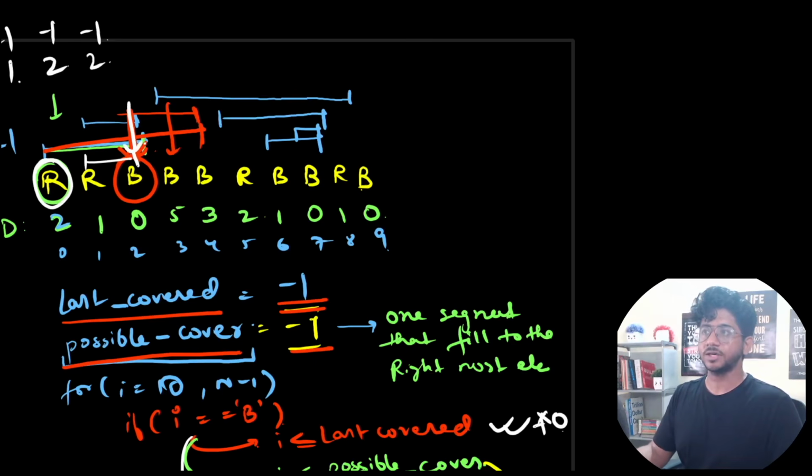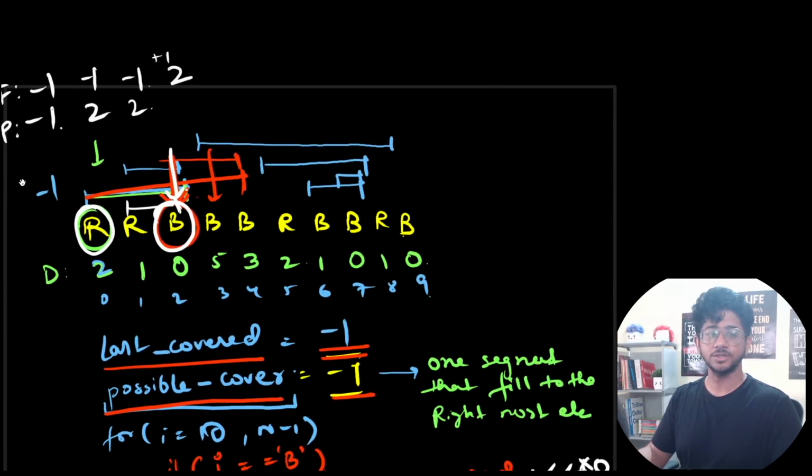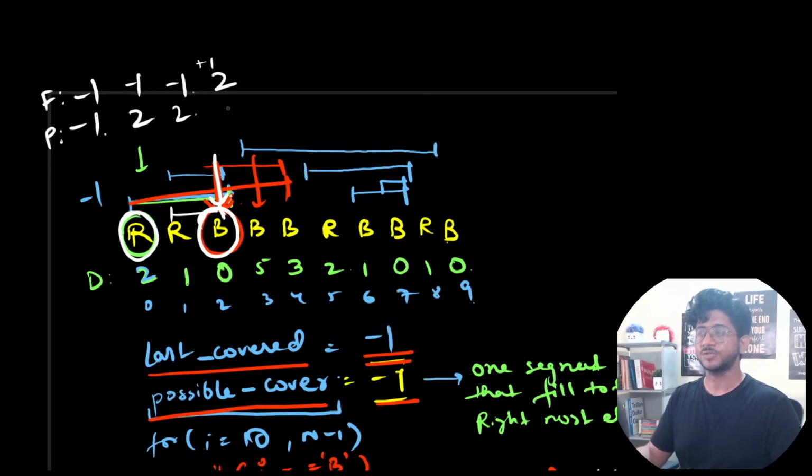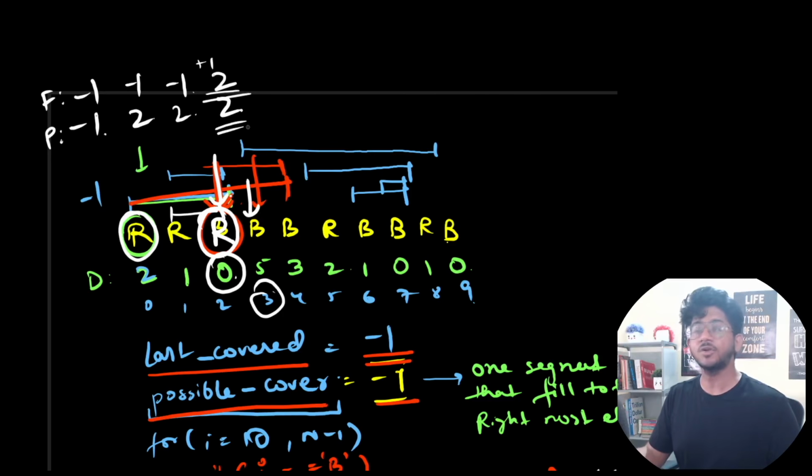Now you come to a blue over here. It's a blue, right? And it is not in the fixed, already filled range. So you have to spill one of the previous reds to make sure that this happens. So now the fixed will become 2, and you incurred a +1 cost over here, just to get it done. In this case you still have the possible, like if you made this red, now if you try to spill this, you can still go to only 2. Now there is a blue over here which is at index 3, but even the farthest that you have filled till now is not covering this index, and you cannot even cover it with the previous ones. So it is not possible to convert this one.